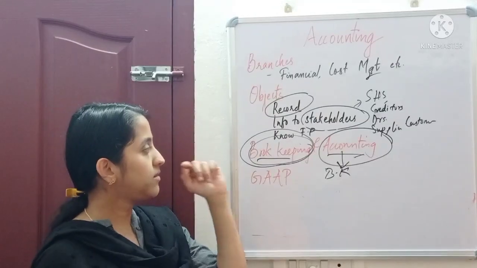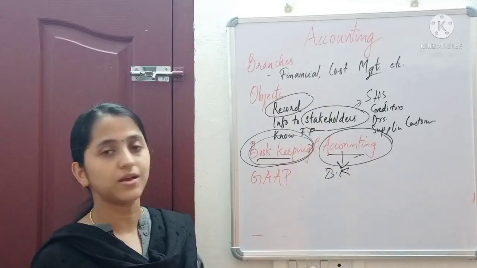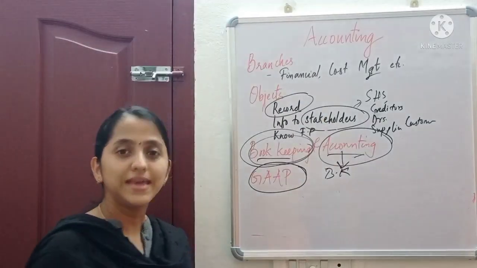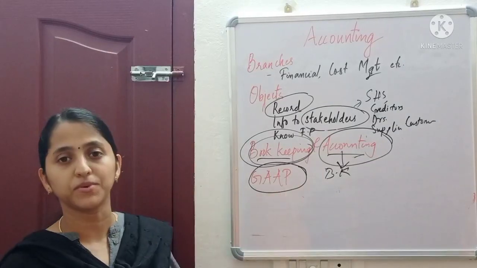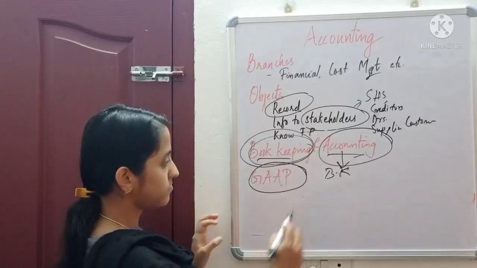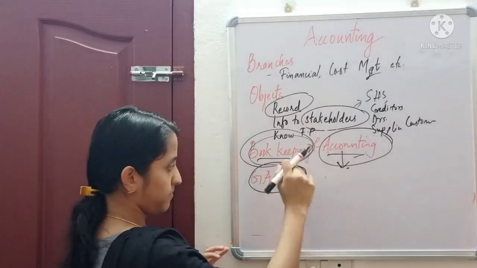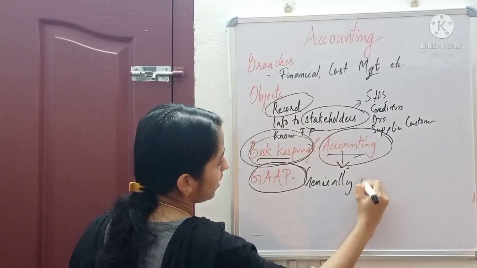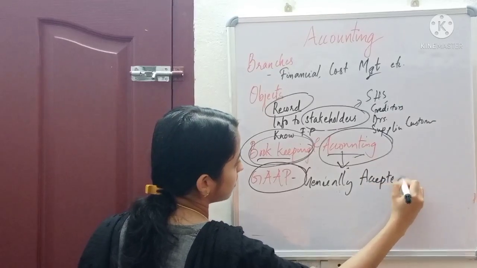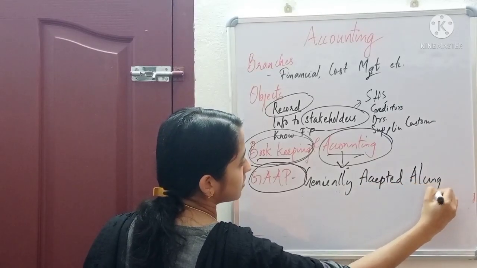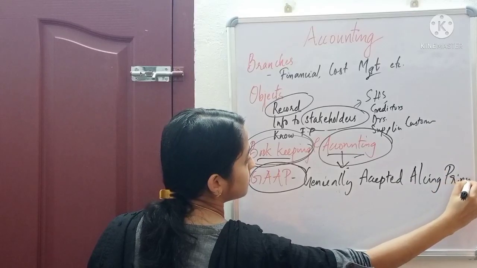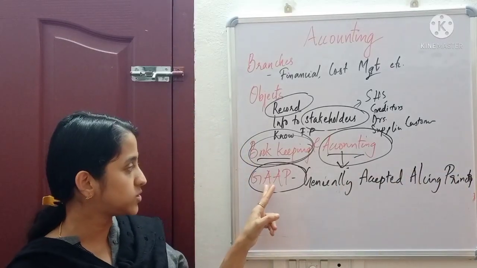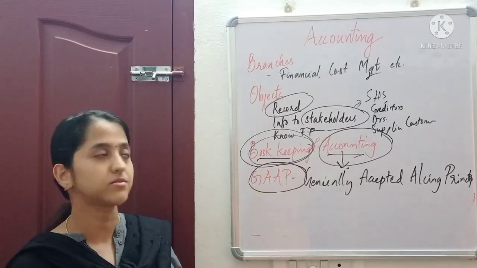Then another concept related to accounting is GAAP. What is GAAP? The abbreviation GAAP stands for Generally Accepted Accounting Principles.